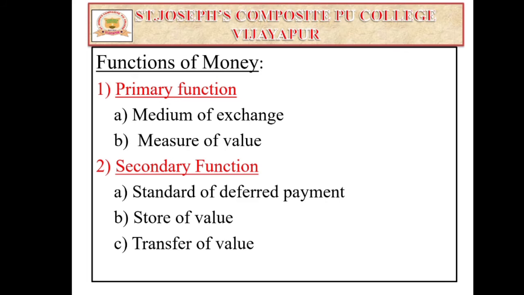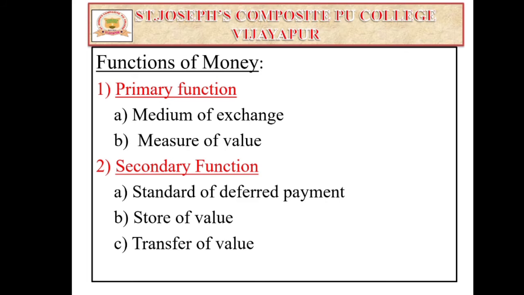Money can be used for delayed settlement of dues or financial commitments. When the payment is delayed, money acts as a deferred payment. This is one of the secondary functions.